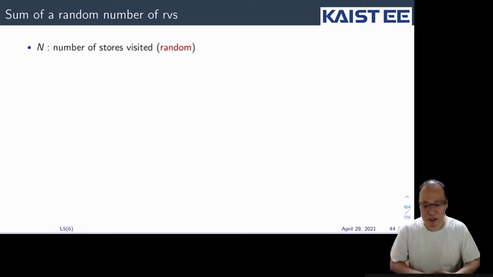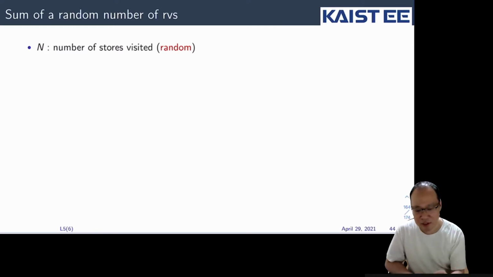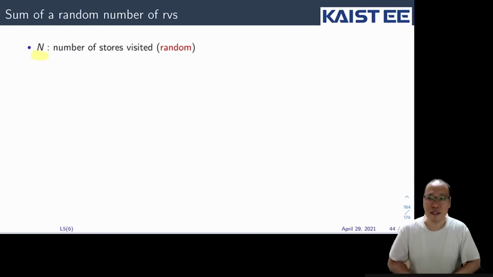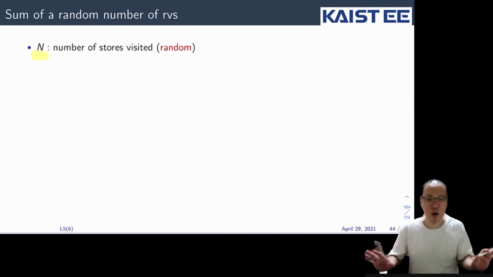Suppose that I visit some number of stores, but I'm not sure how many stores I am to visit. The number of stores that I have to visit is random. It's here in this case N. It's not something like, okay, I have to visit 10 stores. I don't know. It can be 10, it can be 20.